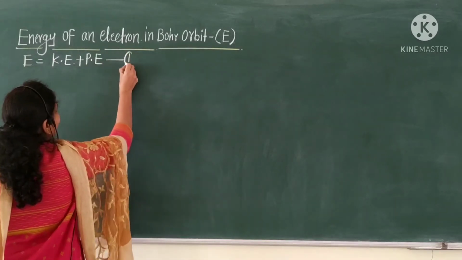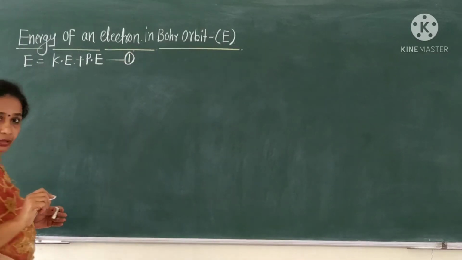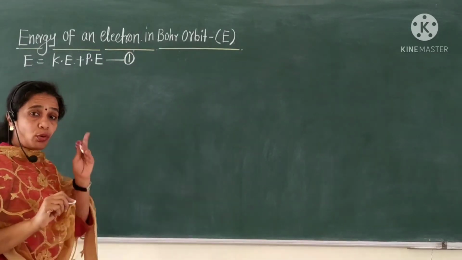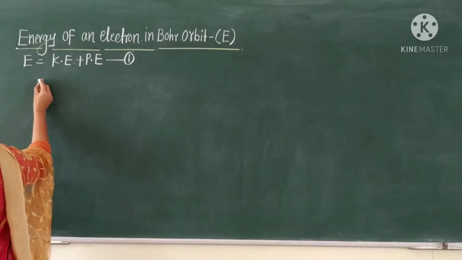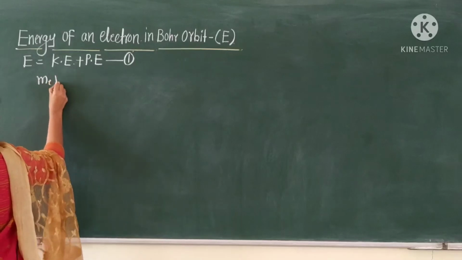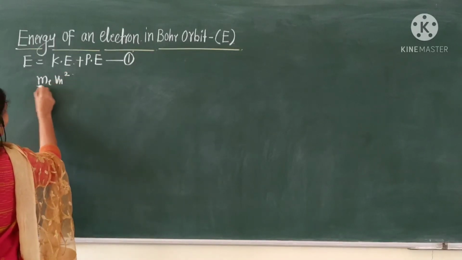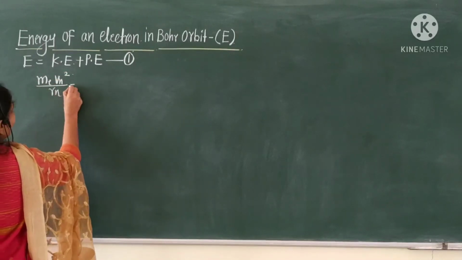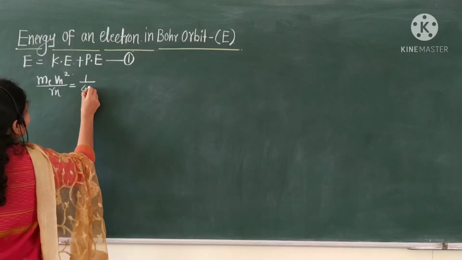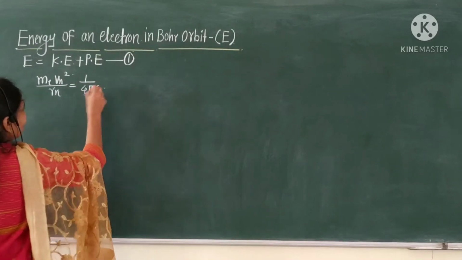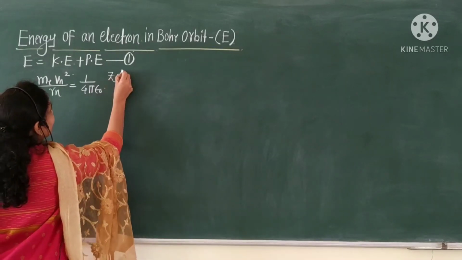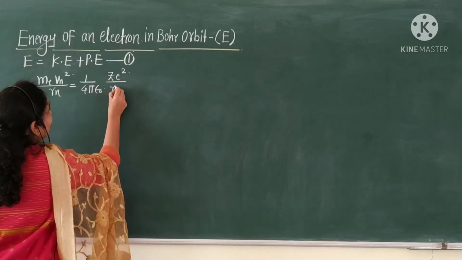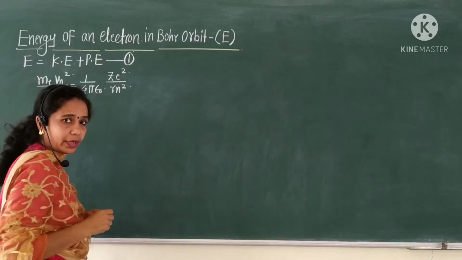Say equation number 1. Then according to the Bohr first postulate, what is the mathematical expression? me vn square upon rn is equal to 1 upon 4 pi epsilon naught Ze square upon rn square.